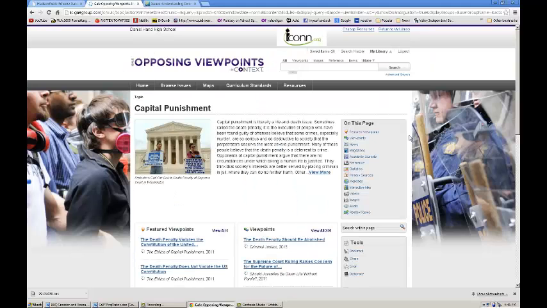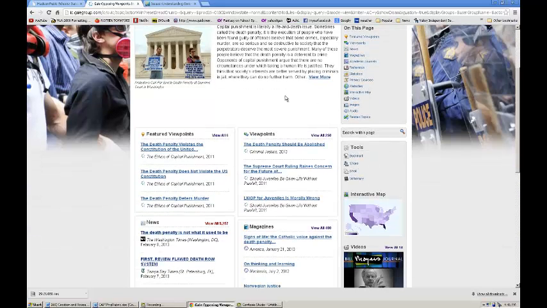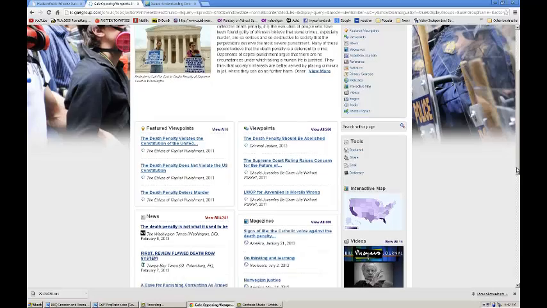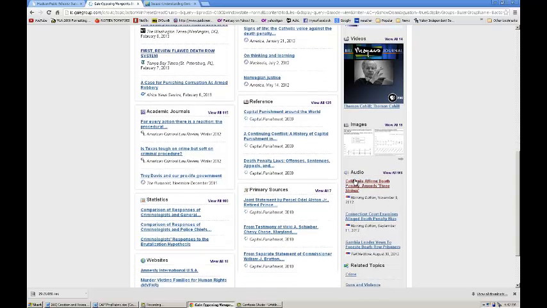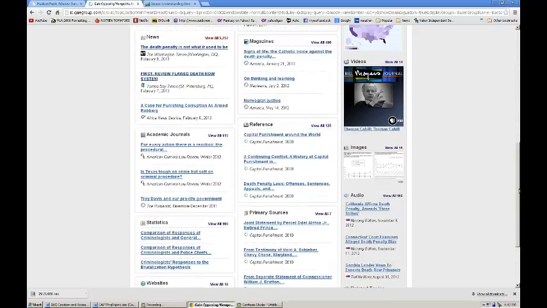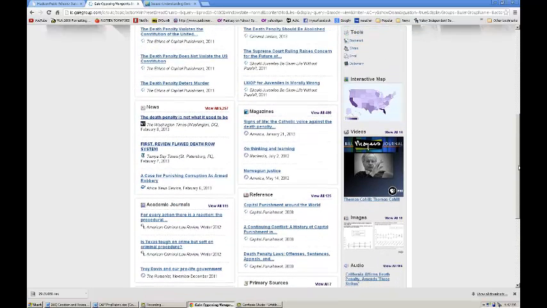There it is. Now when I get to the Opposing Viewpoints page, I have the viewpoints, which I don't want to use because they are biased. They're usually just going in one direction. What I really want to focus on are the news articles and magazine articles and academic journals. And there are statistics and primary sources I can use as well. But for now, I'm going to look at the news articles because those usually do include both sides of issues.